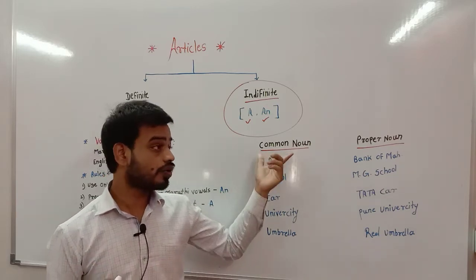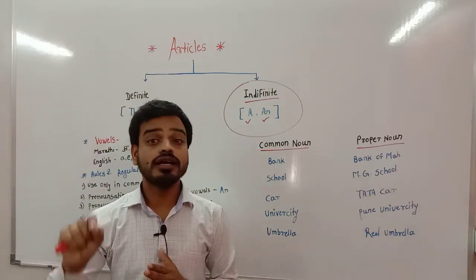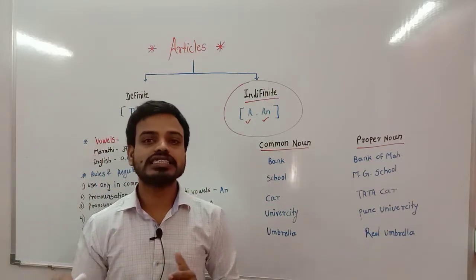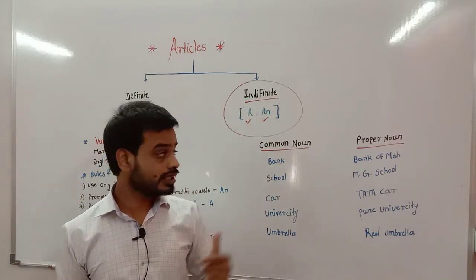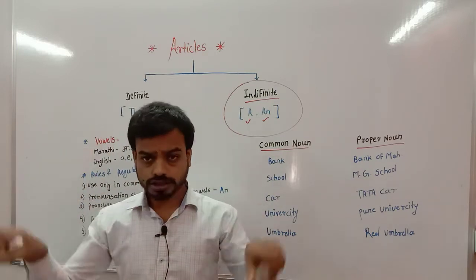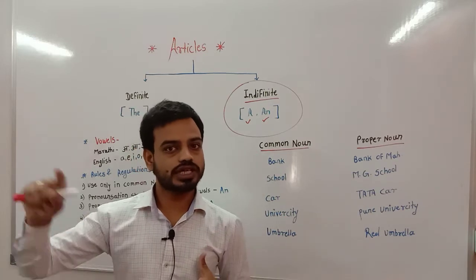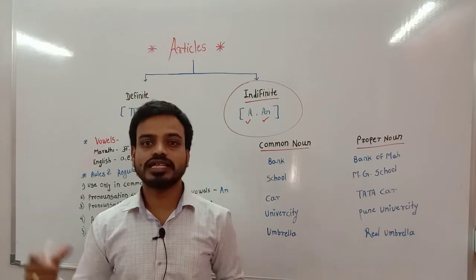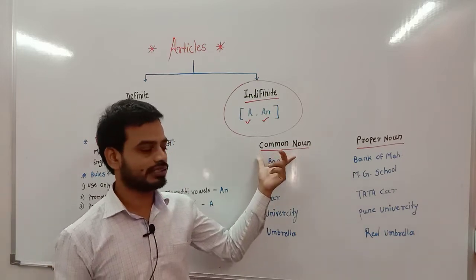Means when we go outside, according to their structure, we say this is a bank, this is a bike, this is a bus stop. That is a common thing. If I go outside and see some structure, I call it a bus stop. Another person goes there and sees it, and that person also calls it a bus stop. That is a common thing.